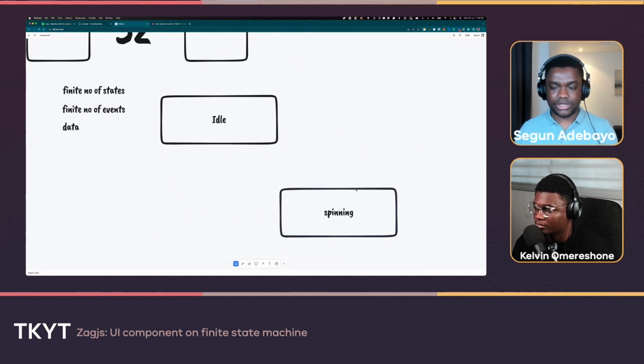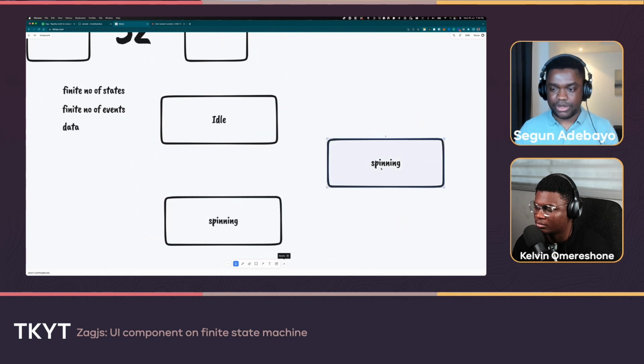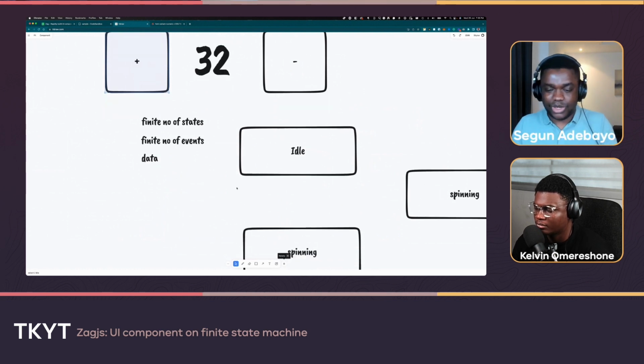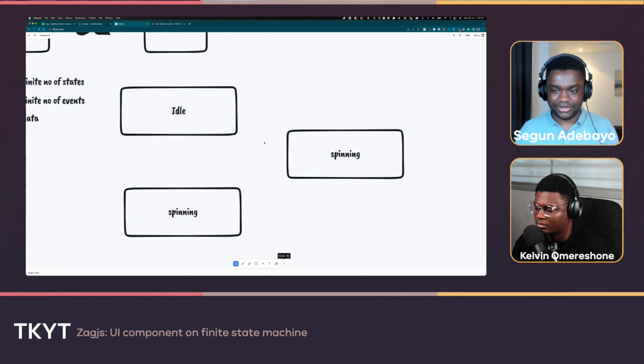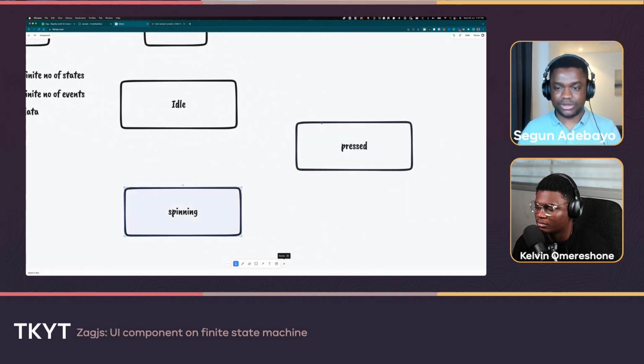Let's assume these are the two states that exist in this machine, and figure out what I can do to actually go between these states. I would maybe create another one, because I'm thinking about the use case where I press this down. Let's call it the press down state, and then after a while it goes into the spinning state. So we can call this the press state. Now, this actually makes the logic a whole lot easier to understand.